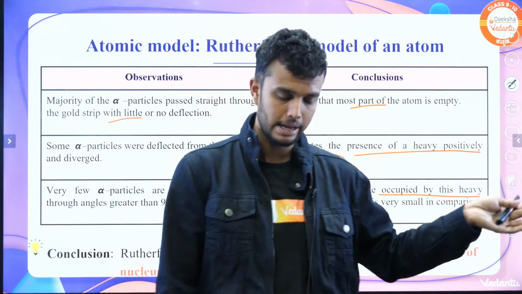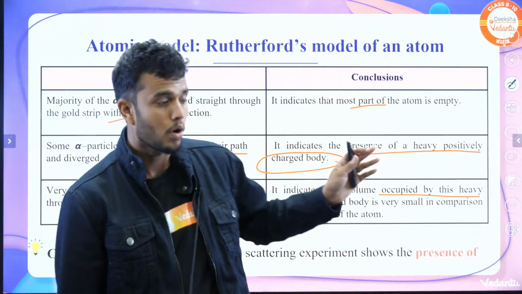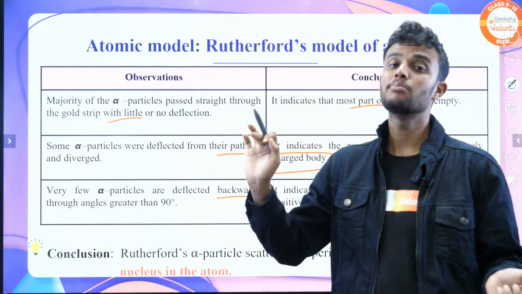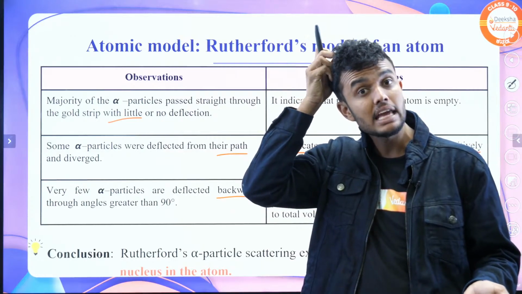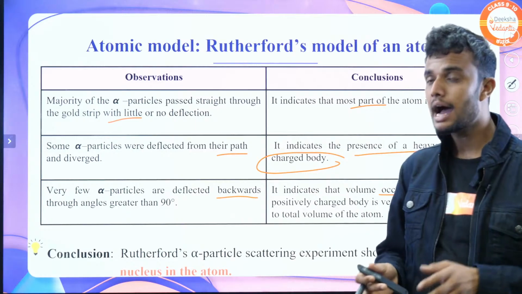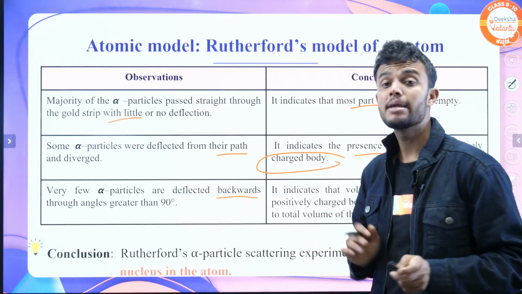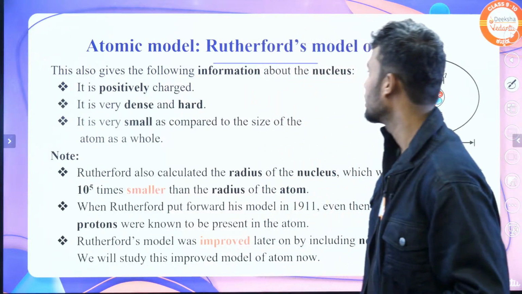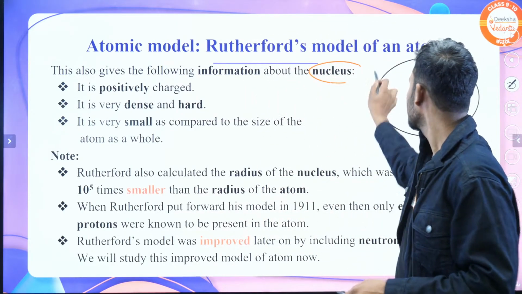Finally he told one point: atoms consist mostly of free places. Inside atoms there are free places. Most of the part is empty and it consists of a heavy positive charge body. It is called a nucleus. Okay, from that he considers that the nucleus exists.